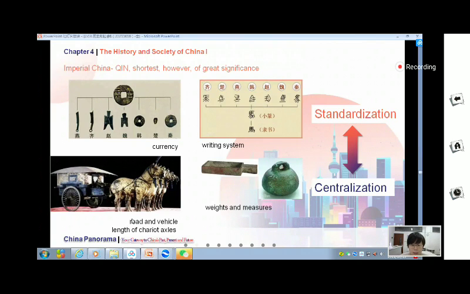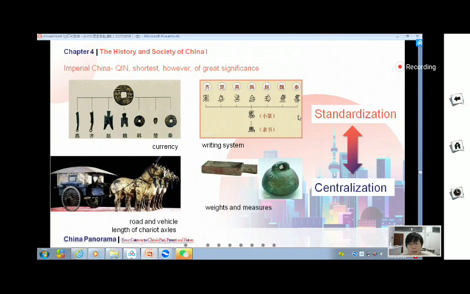And then they standardized the road and vehicle length of the chariot axle. So it's like the length of the distance between the two wheels. So then it's easy for them to travel to other places. Also, they standardized the weights and the measures, so it's easy for them to do business. For example, if some people from the north of the country want to do business with the people from the south, if they use different weights and measures, they cannot do the business.